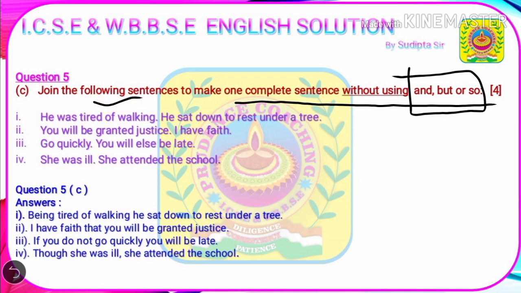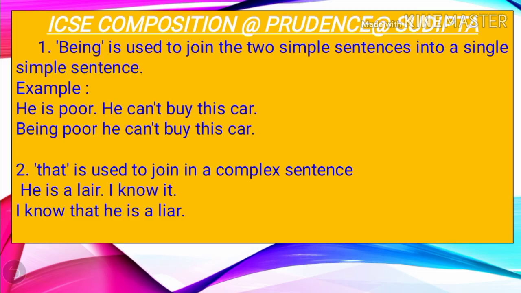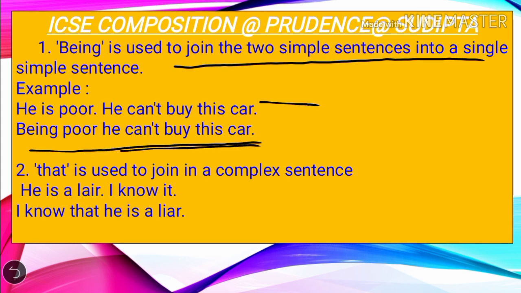Now we need to join these two separate sentences into a single sentence, but we are not allowed to use these four words. The answer is: being tired of walking, he sat down to rest under a tree. Now we will learn about the uses of being. Being is used to join two simple sentences into a single simple sentence. The example is: he is poor, he cannot buy this car. So this is his inability to buy a car. We can simply use being here to join these two sentences into a single sentence. Being poor, he cannot buy this car. So when you are using being in a sentence, it becomes a simple sentence.